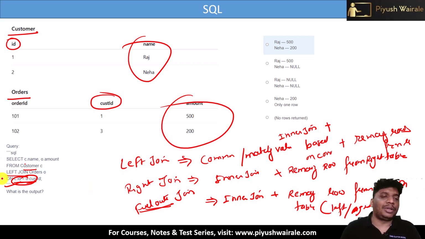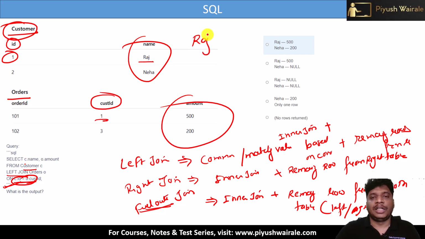Okay, now let's try to solve this question. So C.CID equals O.customer ID. The first one is going to match with one. Yes, satisfying. But which one is the left table here? Customer. So one is going to match with one. In the output, we project the customer name, that is Raj, and the amount will be 500. Now, do we have two in the orders table? No. So that's how inner join performs.